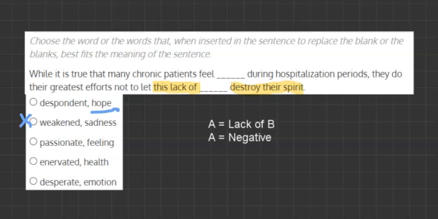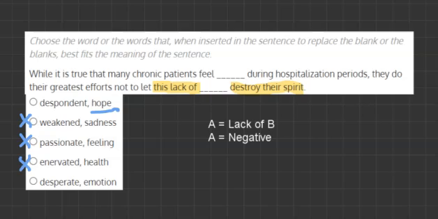The third one is passionate, and passionate tends to mean something positive, not negative. So we'll cross it out. The fourth one is enervated and health. And enervated means that you lack energy. But health, saying a lack of health, does not imply or describe a lack of energy. So we're going to cross it out.